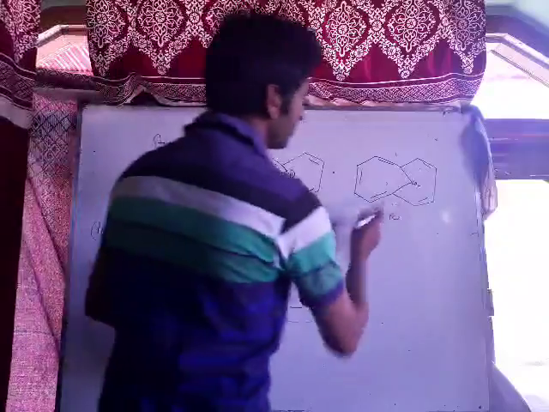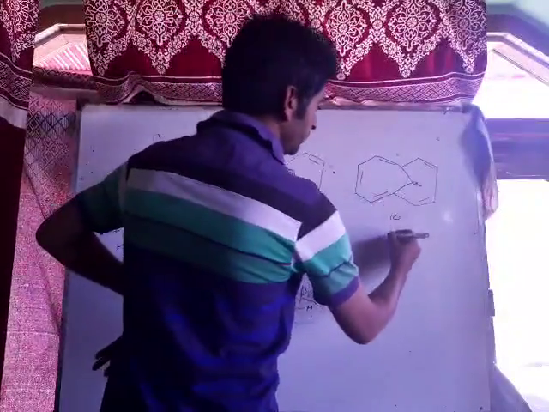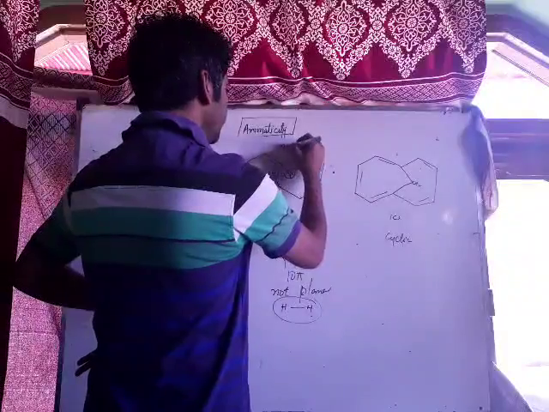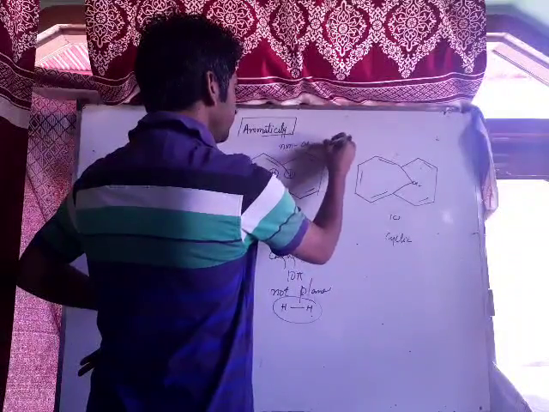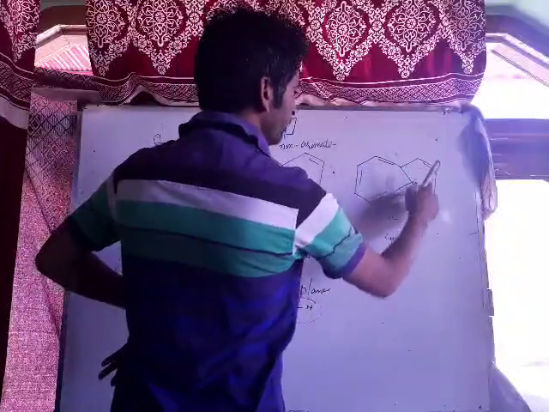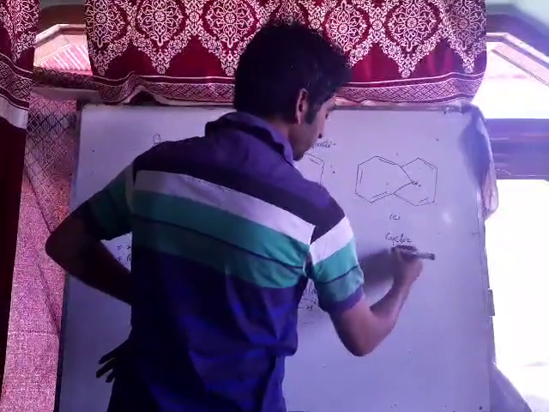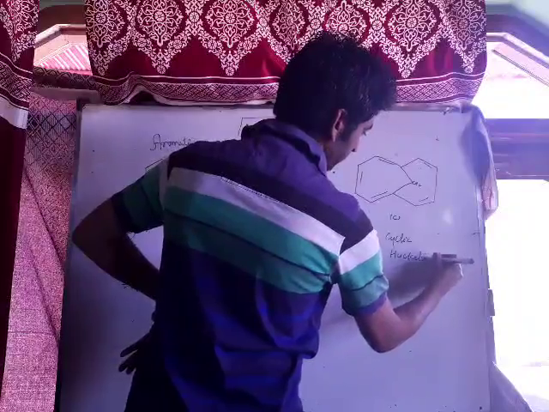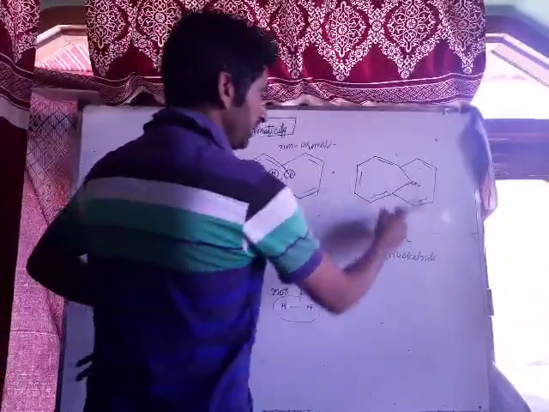Now what about this compound? This compound is also cyclic. Therefore, this compound is not non-aromatic... it is aromatic. This compound is cyclic. It contains 1, 2, 3, 4, 5, an odd number of pi bonds. Therefore it obeys Huckel's rule. Third, it is conjugated.